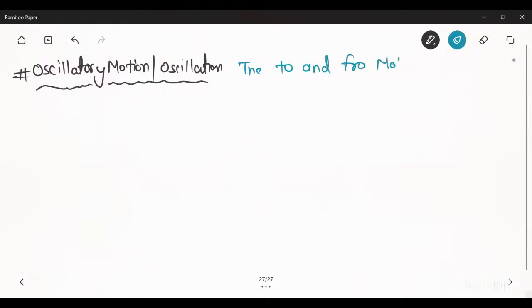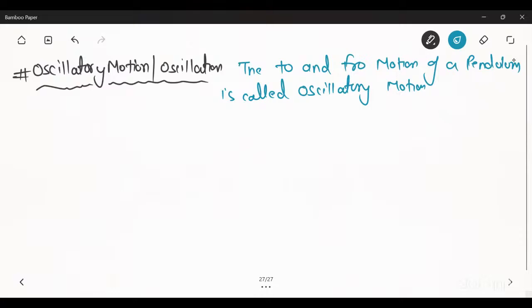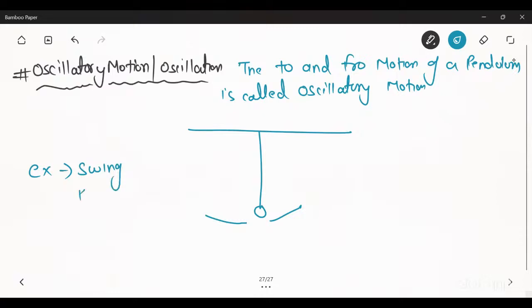The to and fro motion of a pendulum is called oscillatory motion. For example, suppose this is a pendulum, so it will repeat its position again and again. This motion is known as the to and fro motion. Examples of oscillatory motion are a swing, a pendulum, etc.